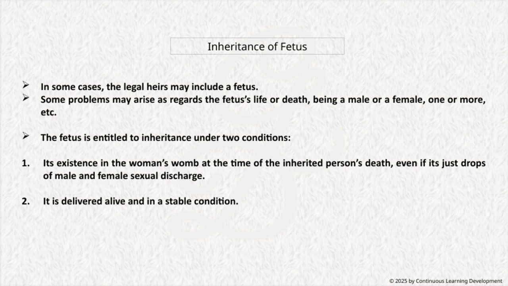Sometimes, that includes cases where the fetus might be a male or female, one or more, or even in uncertain circumstances. We'll look at the conditions under which a fetus is entitled to inheritance, specifically if it exists in the womb at the time of the decedent's death, even if it's just a small discharge, and if it is delivered alive and in stable condition. We'll cover these points and more as we go along, so let's get started.